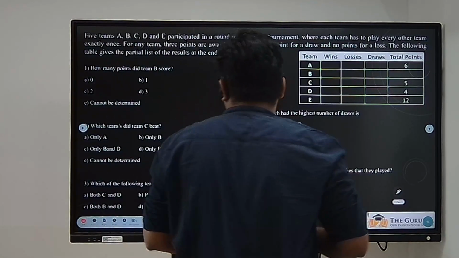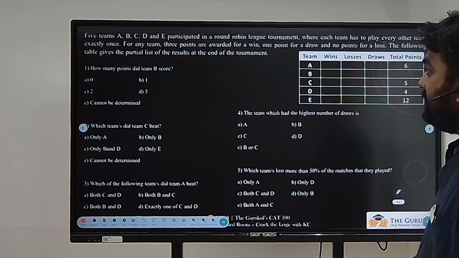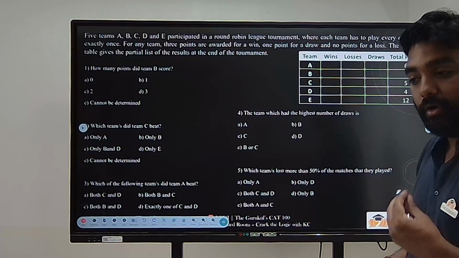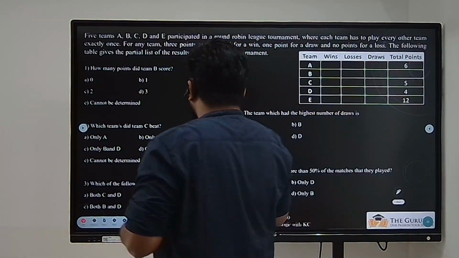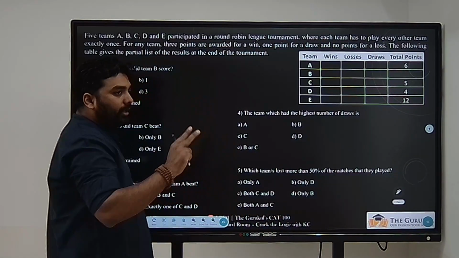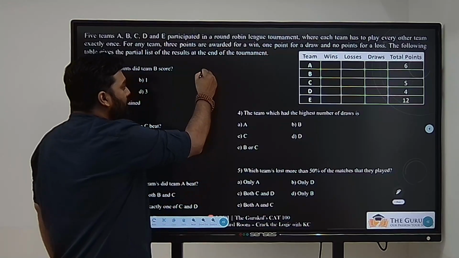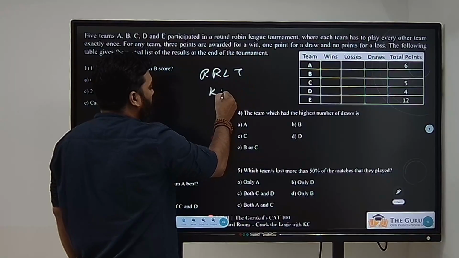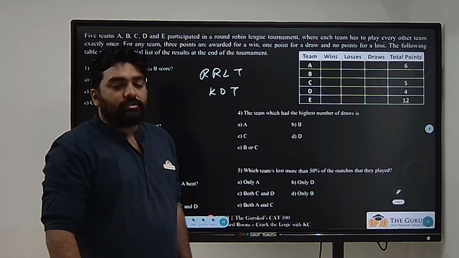Now let's see what is happening. 5 teams A, B, C, D, E participated in a round robin league tournament. First of all, you need to understand what is a round robin league. Whenever anything is happening, there are two types of game formats. One is round robin league tournament, one is knockout tournament. Now, what is round robin league tournament?